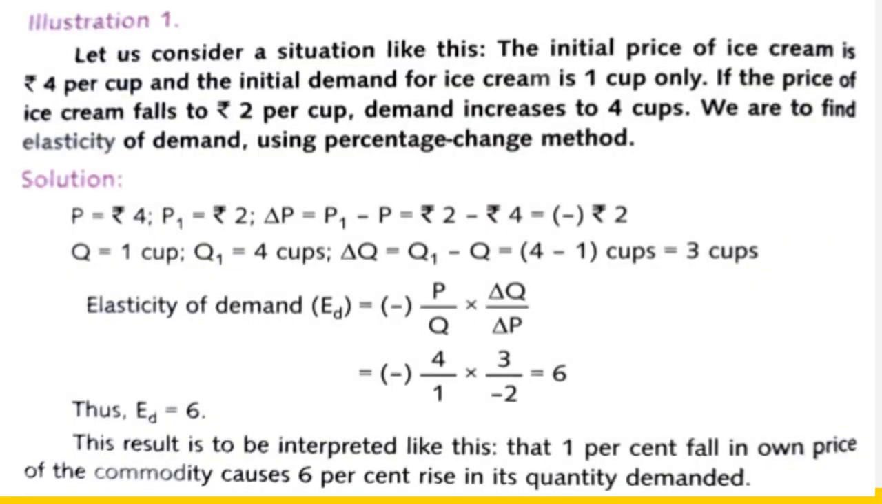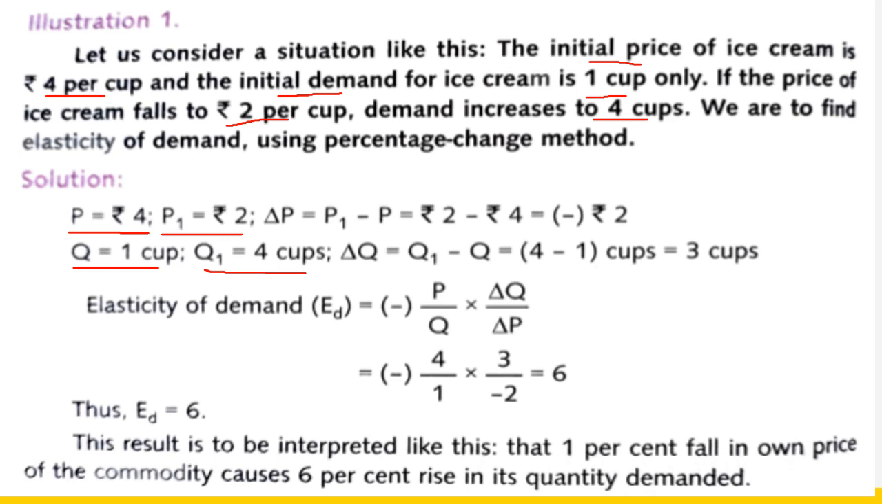Now see an example. Let us consider a situation like this. The initial price of ice cream is rupees 4 per cup. So what is P? P is 4. And the initial demand for ice cream is 1 cup only. So what is initial demand? That is Q, 1 cup. If the price of ice cream falls to rupees 2 per cup, this is the new price, that is P1, rupees 2, and demand increases to 4 cups, this is the new demand, that is Q1, 4 cups.